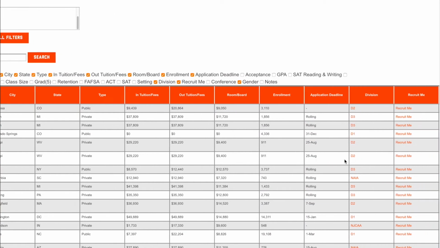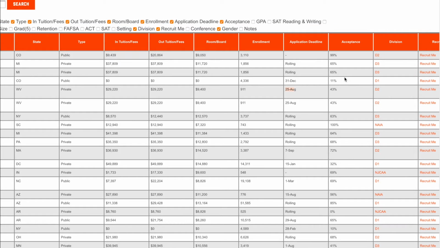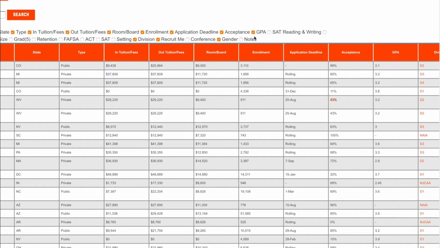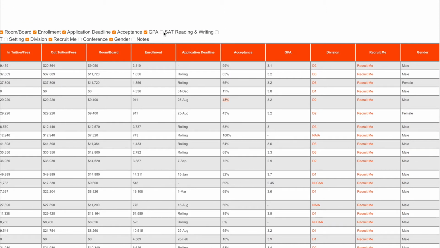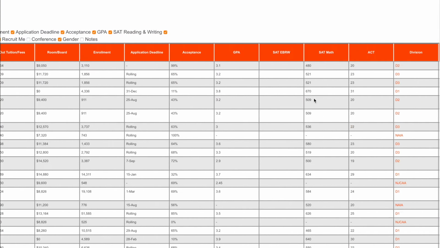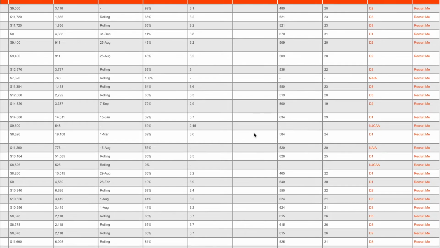The application deadline, it's rolling, or 25 August. You've got the average acceptance rates on here, so this one's 99%, right? So pretty much everybody gets accepted, versus 43%, where a little less than half of the people get accepted. You've got the average GPA entering stat of the freshman class, the SAT reading and writing. This one is the SAT math. You've got ACT, and these are all, again, average entering class stats, if they've got them. Some schools don't have those.